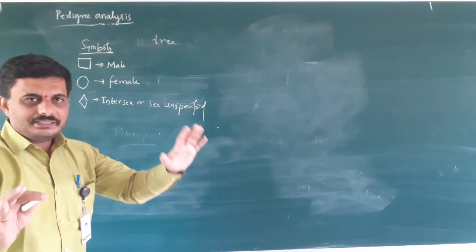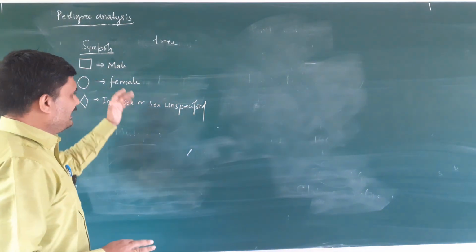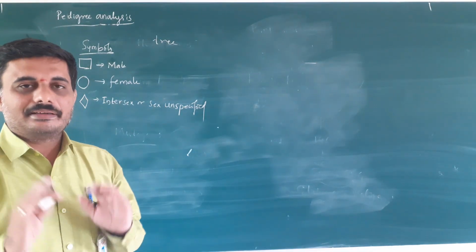The pedigree chart has certain symbols, and these symbols indicate certain things.